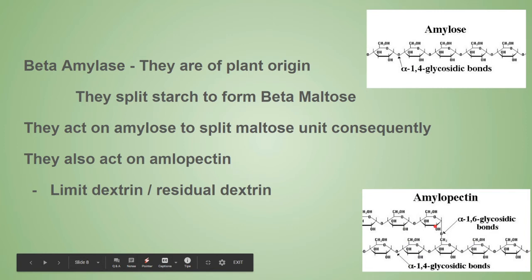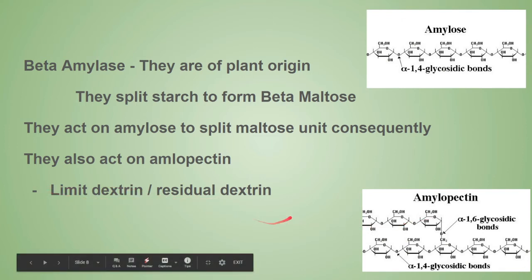So the action of beta amylase stops at the branching points, leaving a large molecule. Suppose beta amylase is acting on the alpha 1,4 glycosidic bond, so it will break this and then break this. But when it comes to the branching point, it will block, and it will leave a large molecule, and that large molecule is known as the limit dextrin or the residual dextrin.